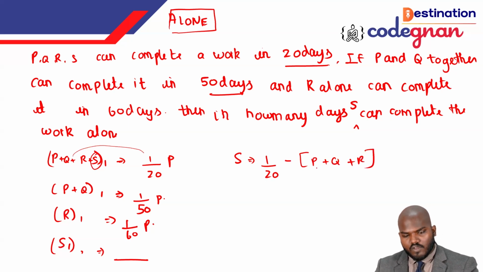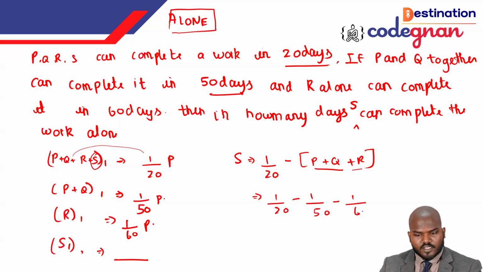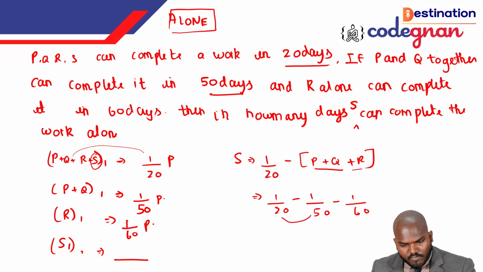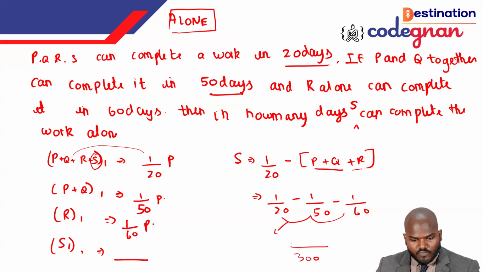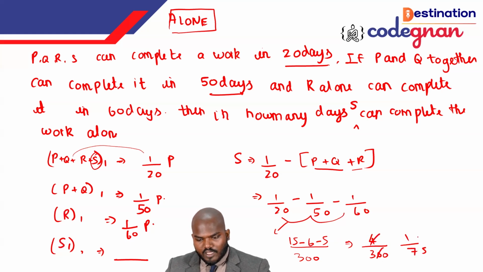So we know the value of P plus Q, and R also we know. We can simply write it down: 1 by 20 minus 1 by 50 and minus 1 by 60. If you solve this one, the LCM will directly give you 300. In the numerator, 15 is required here, 6 here, and 5 here. If you solve this, we get 4 by 300. Solving this once again gives 1 by 75 part. Then you can say that S alone can finish the work in 75 days.